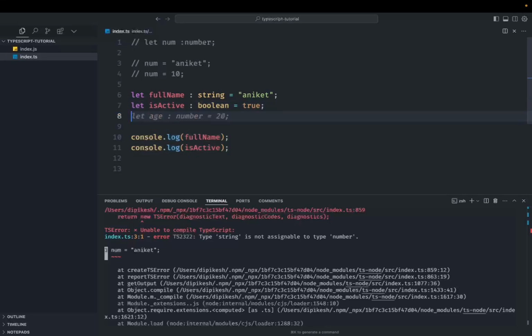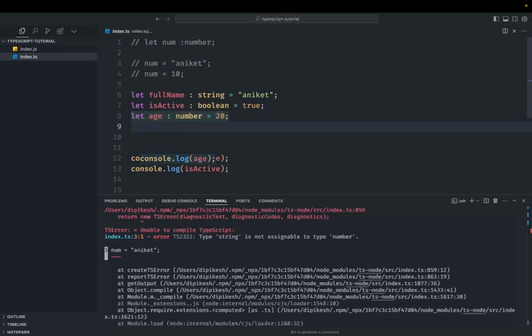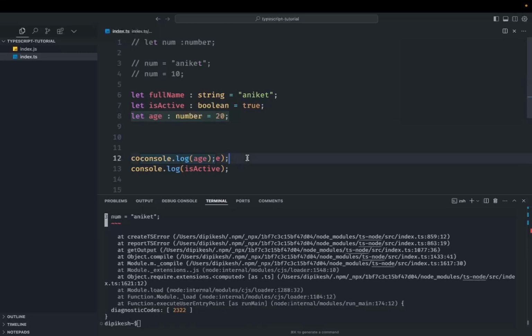Now there's a boolean, there's a string, there's a number, of course, and there are so many others also. But as of now, we will not go much into that. The main thing I want to provide here is to understand how TypeScript is beneficial over JavaScript and how it helps developers during their coding journey. Okay, so let's,